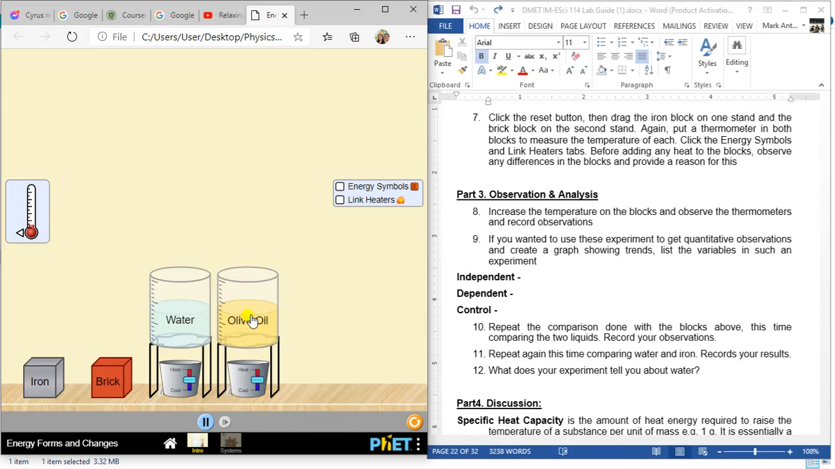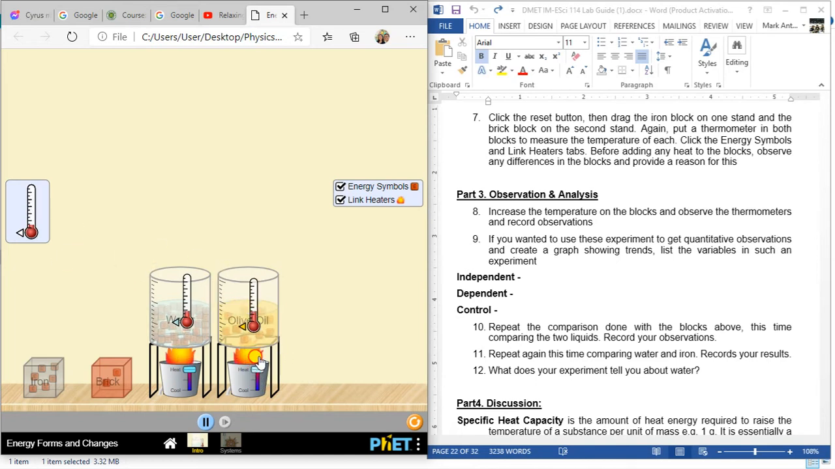Again, you should link them, and then you heat them. So observe, but we forgot to put the thermometer. So put the thermometer, then here we heat it.